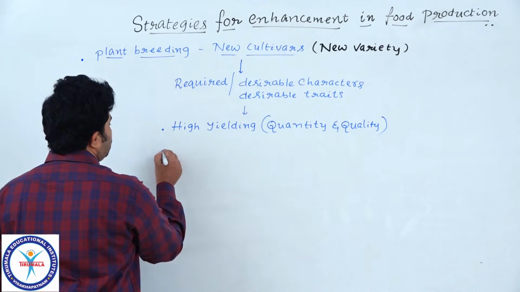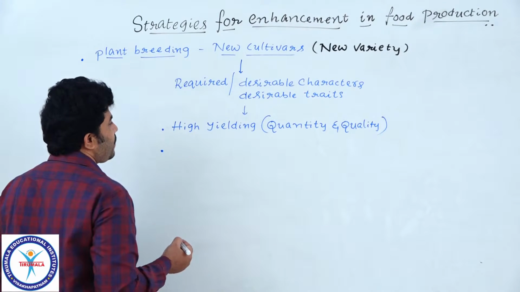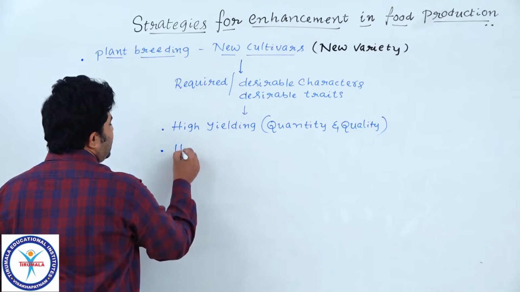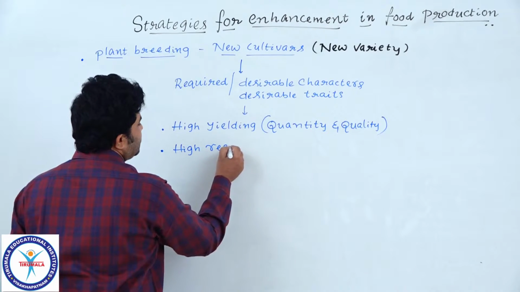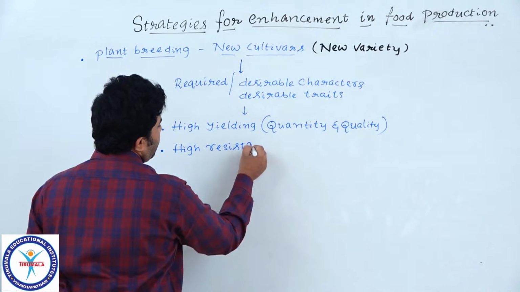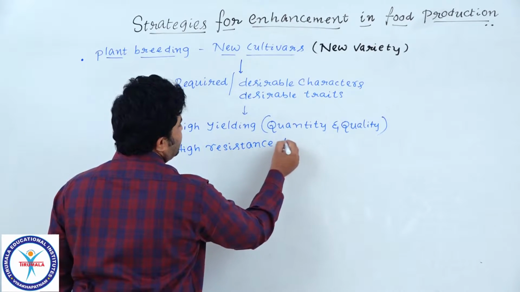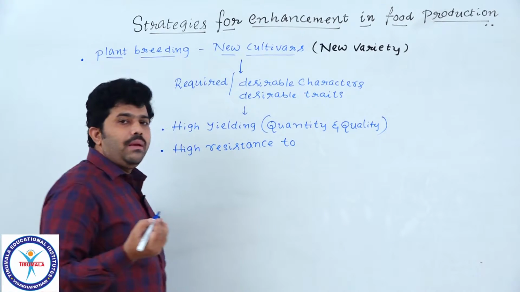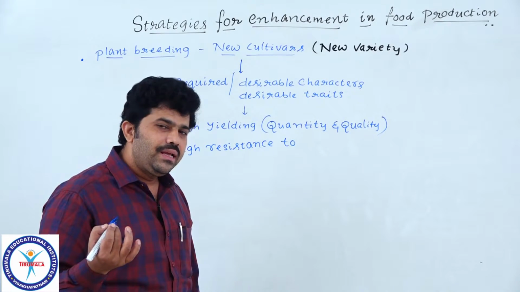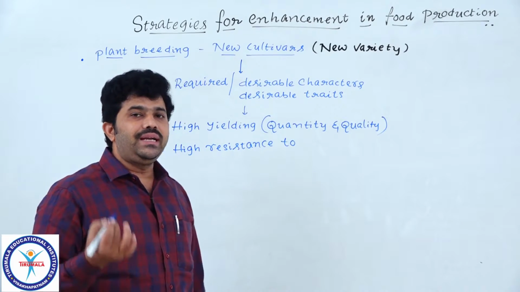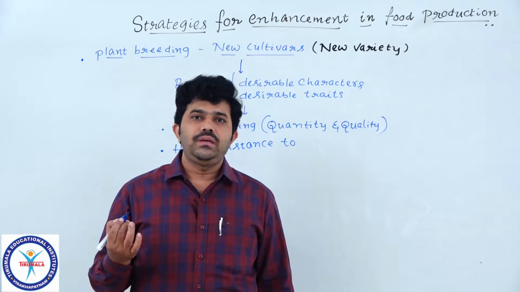The next one is high resistance. High resistance to biotic and abiotic factors. Biotic factors are nothing but pathogens, disease causing organisms.